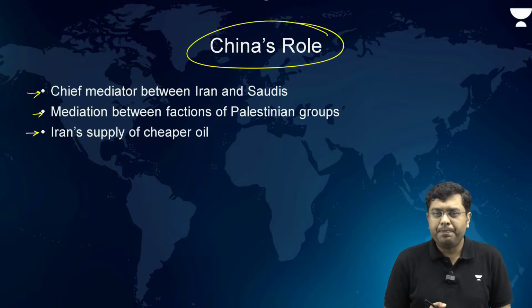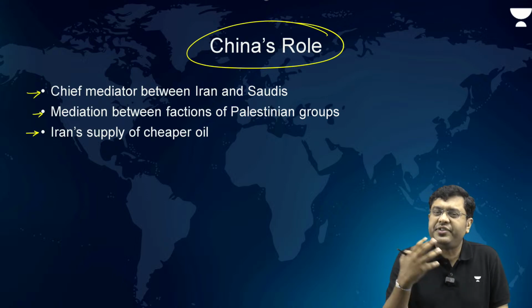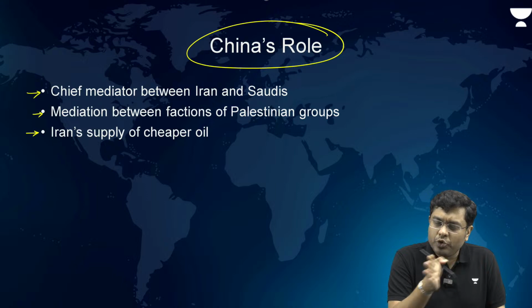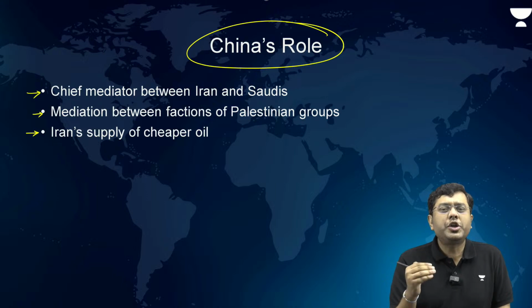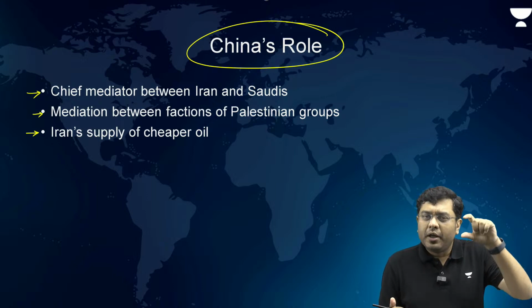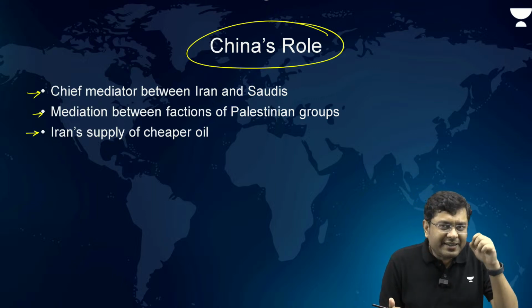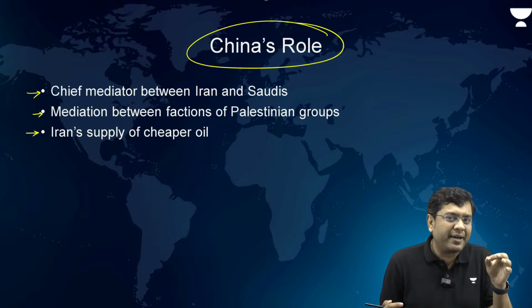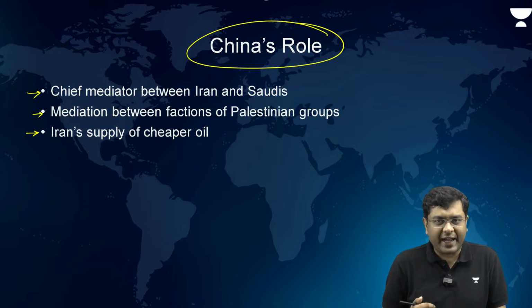Now, when it comes to Russia, Russia has also been heavily invested in the region of the Middle East. Ever since the Syrian crisis involving Assad's regime, when the US had its intervention in Syria, Russia was supporting Assad's regime. At that point of time, Russia established its base in Latakia province, and that base provided Russia not only access to the Middle East but at the same time access to the Mediterranean. So, Russia has maintained its base there ever since.